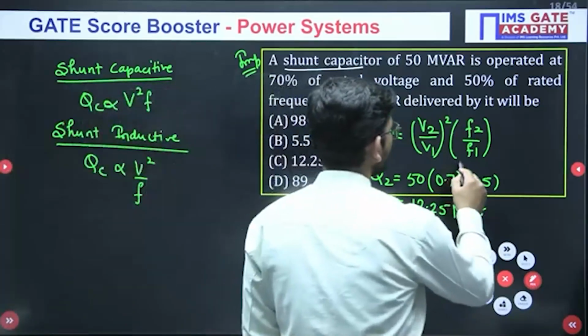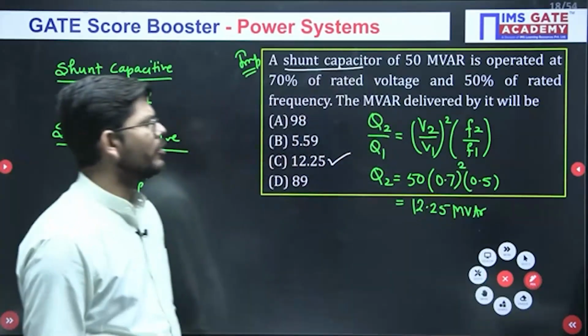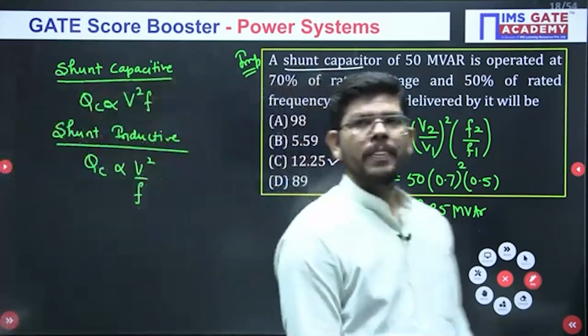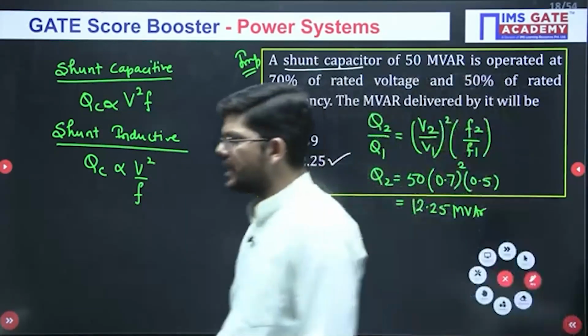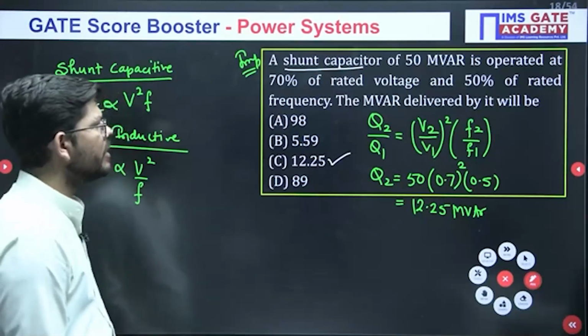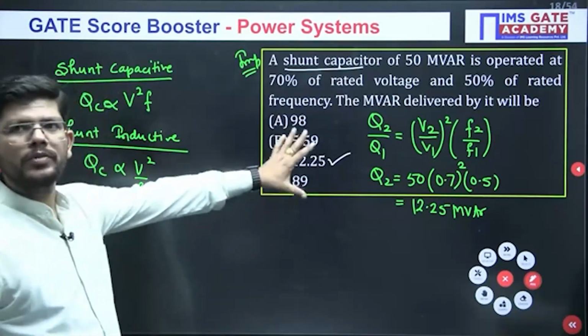Oh yes, a square is also there. I think then you will be getting the same answer. Okay. So is it fine? 12.25 is the correct answer here. Okay. I am also getting the same answer. So this is how you have to approach for this question.